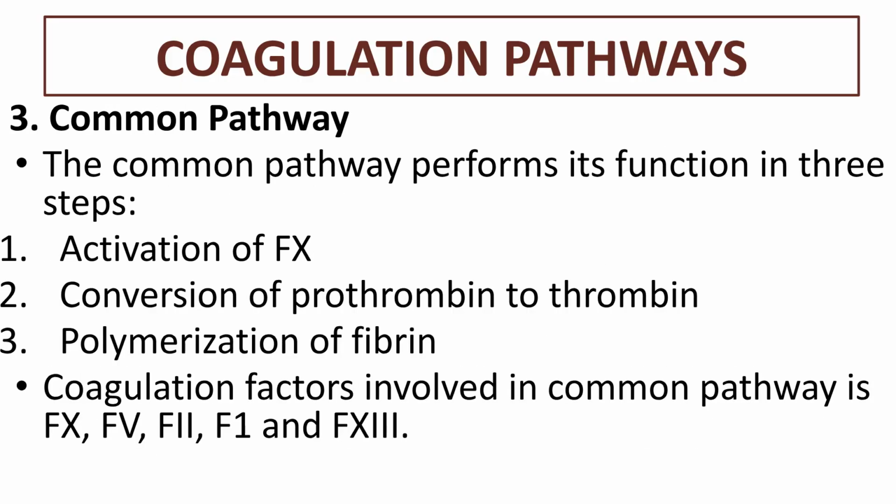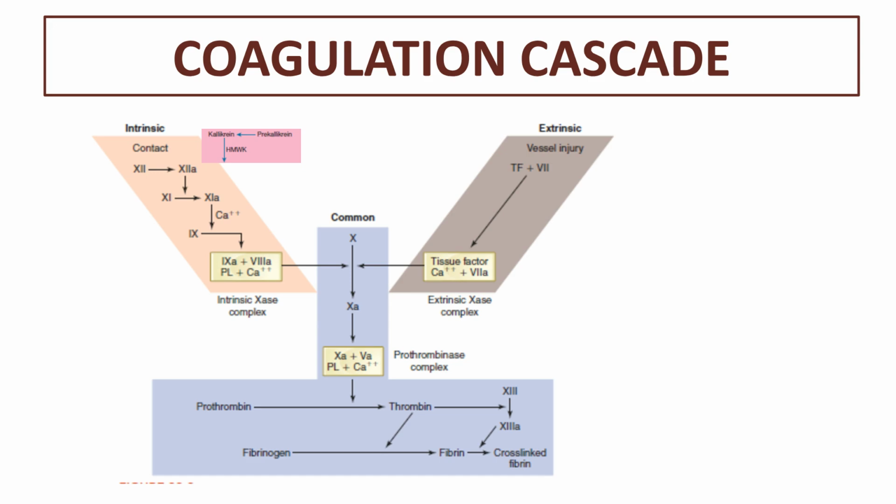The common pathway involves 3 steps: activation of FX, conversion of prothrombin to thrombin, and polymerization of fibrin. Factors involved are FX, FV, FII, FI, and FXIII. This diagram illustrates the coagulation cascade.